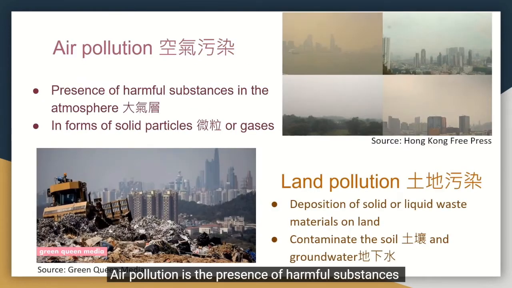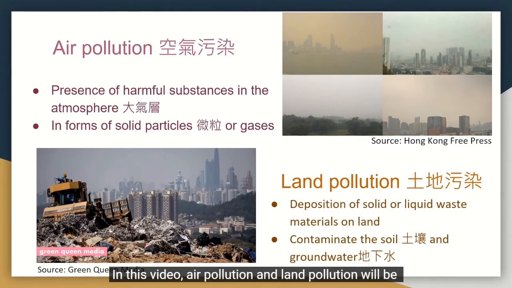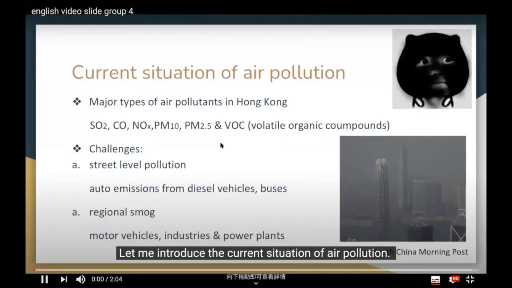Air pollution is the presence of harmful substances in the atmosphere in forms of solid particles or gases. Land pollution is the deposition of solid or liquid waste materials on land that can contaminate the soil or groundwater. In this video, air pollution and land pollution will be mainly discussed. Let me introduce the current situation of air pollution.